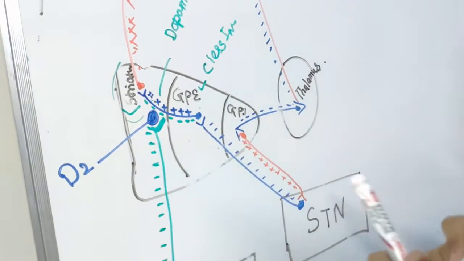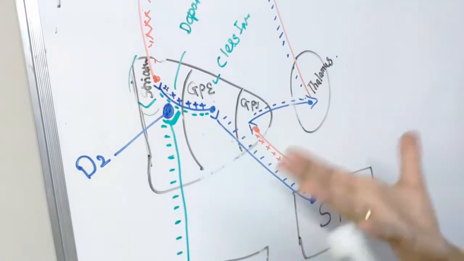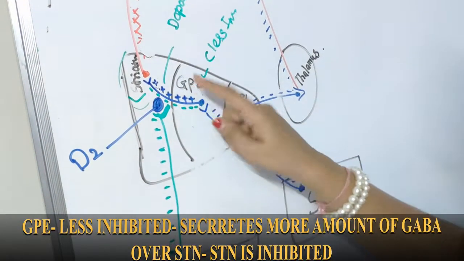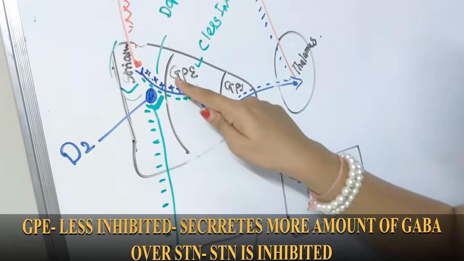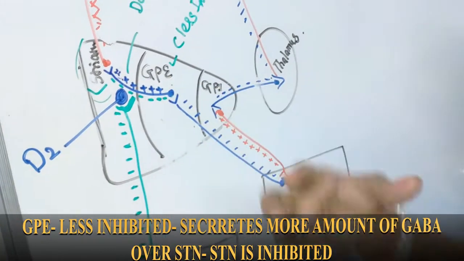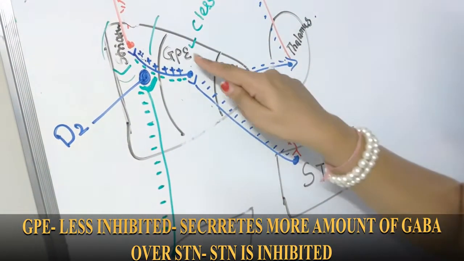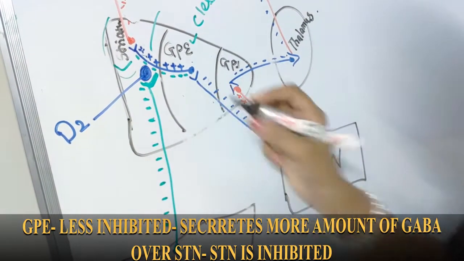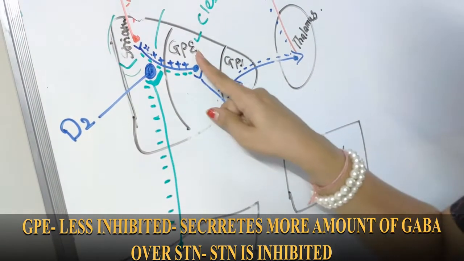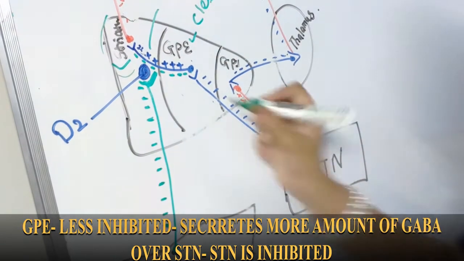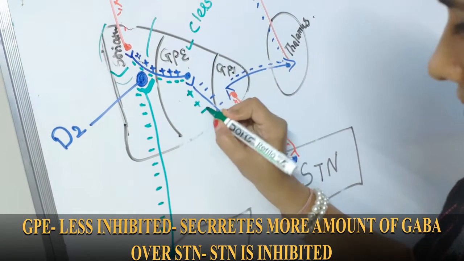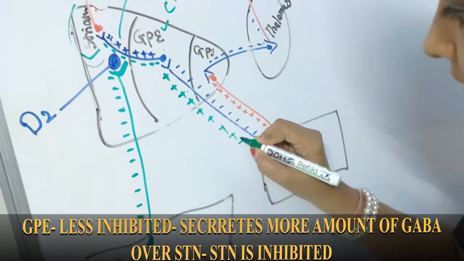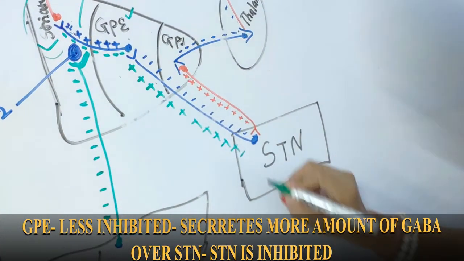This globus pallidus externa consists of GABAergic fibers, so it contains a large amount of GABA. Because the GPE is less inhibited, meaning it is stimulated, it secretes more GABA over the subthalamic nucleus.